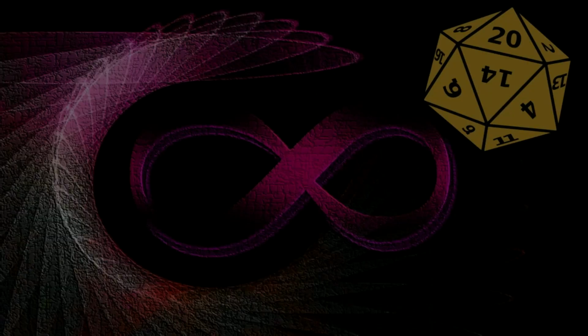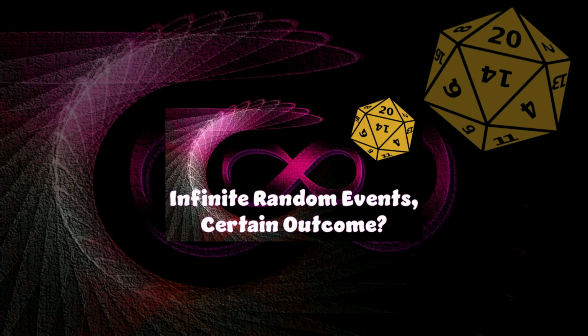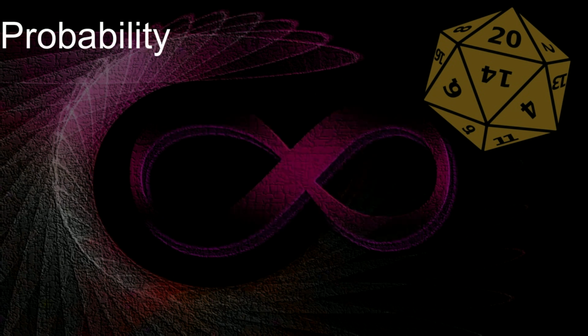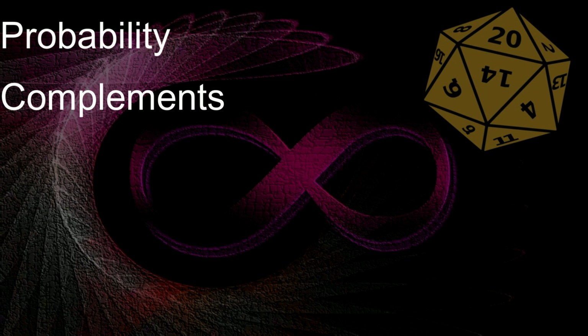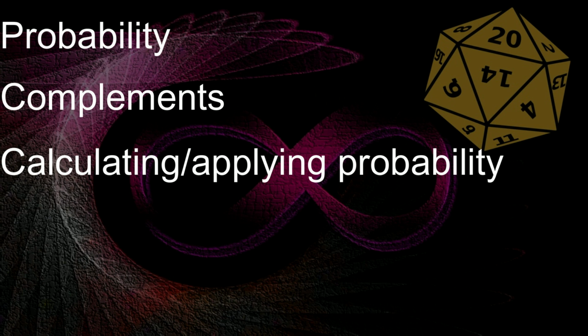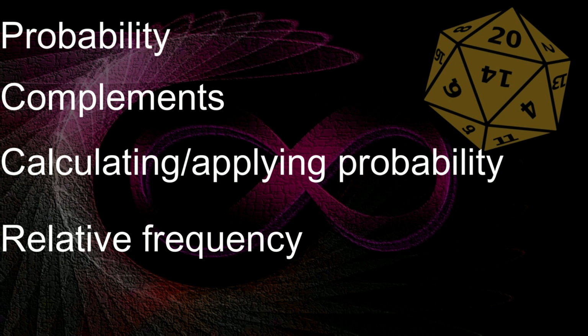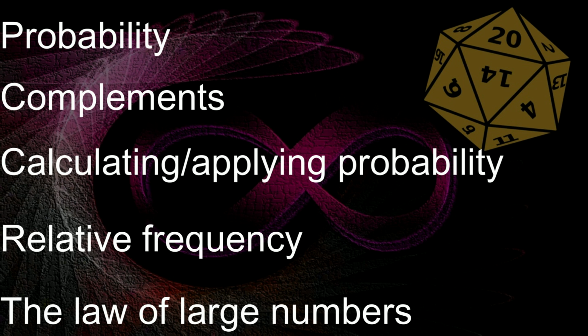Hello everybody and welcome back to another episode of Beau Math. In the last video, we talked about yet another perspective we could take on fractions, and that was looking at the chance of things, how likely or unlikely an event is. And this was the idea of probability. We talked about the complements of things, which is basically the opposite event happening. We talked about how to calculate probability, how to apply probability to different situations, and how to do an experimental sort of probability, which was called the relative frequency. And lastly, we looked at a more theoretical idea of how we can relate the relative frequency to the probability by using something called the law of large numbers.